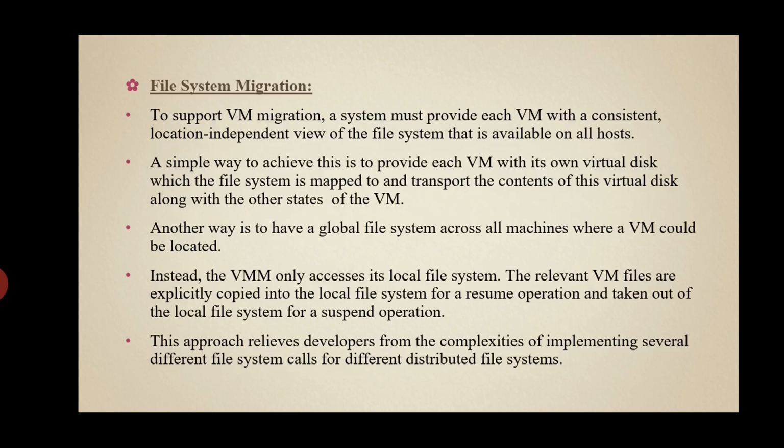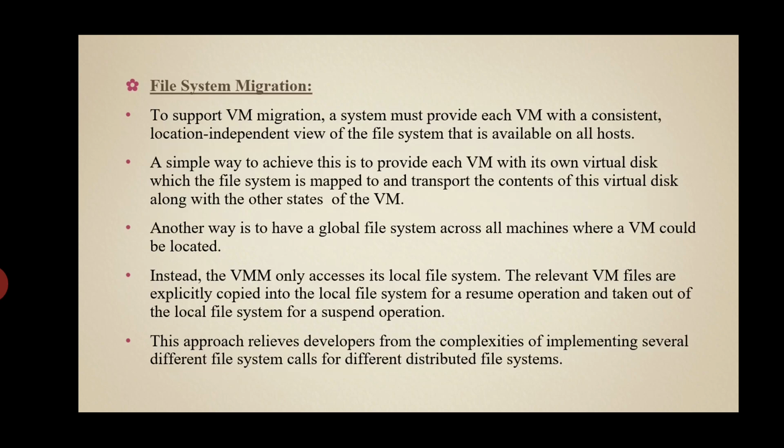However, this decoupling means that the virtual machine monitor has to store the contents of each virtual machine's virtual disks in its local files, which have to be moved around with the other state information of that virtual machine. Here we exploit spatial locality.